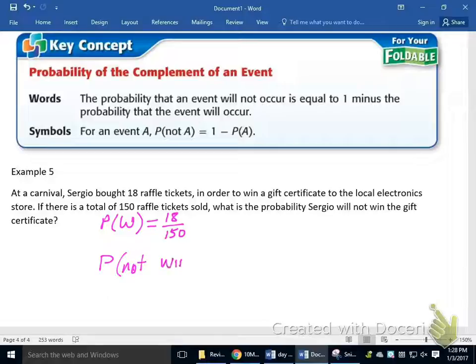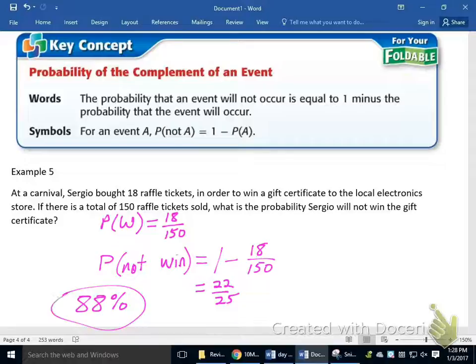So for him to not win, that would be 1 minus 18 over 150. And I get 22/25, which is, as a percent, 88% that he will not win. He had a 12% chance of winning, so he has an 88% chance of not winning. It always has to add to 100%, which is the number 1. Just keep that in mind. It is useful to use a complement at times depending on your situation.